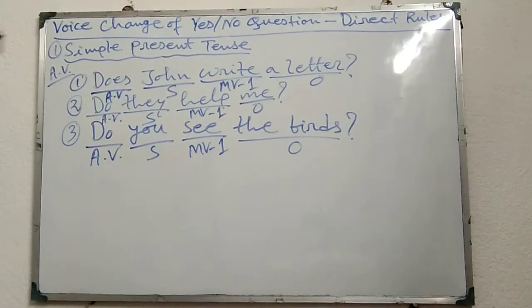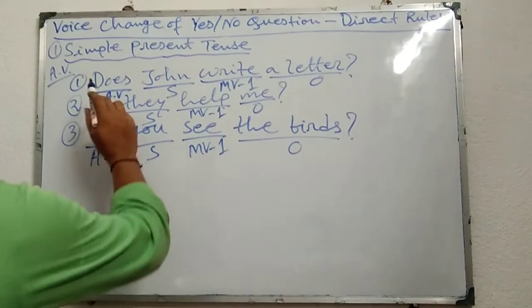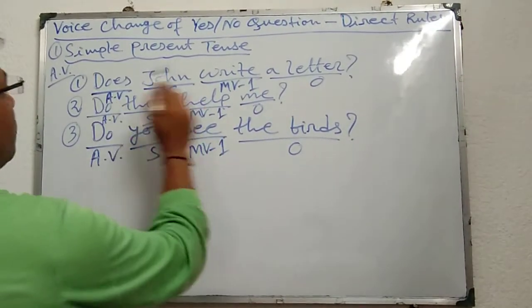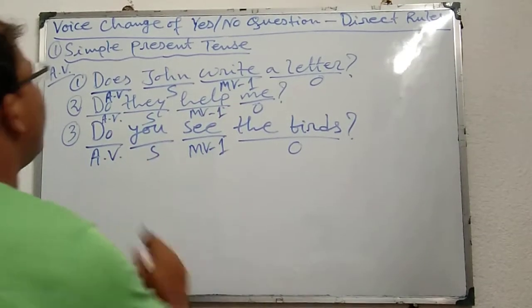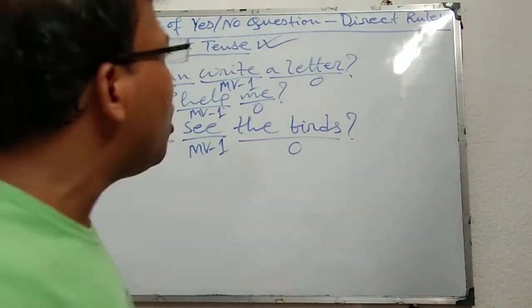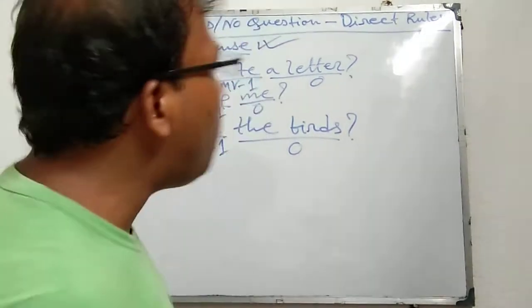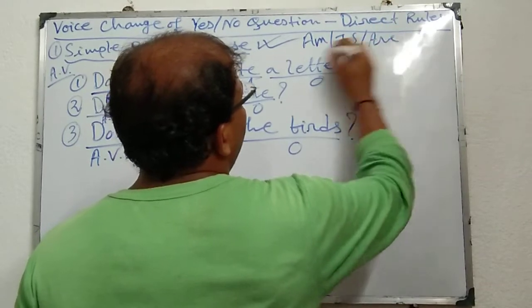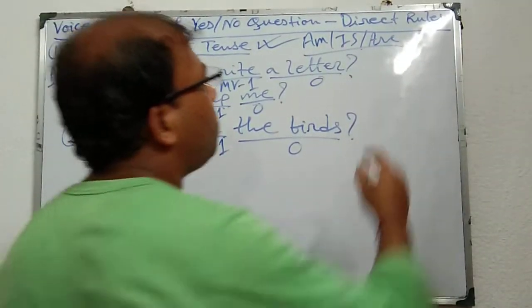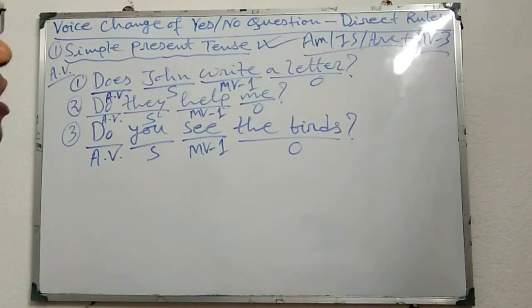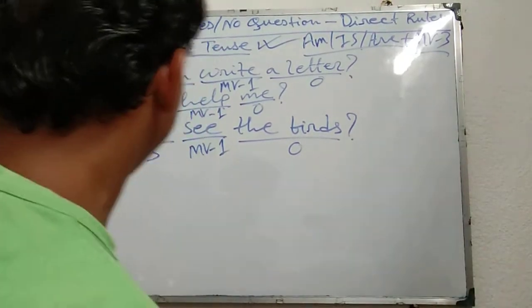Thereafter we have to identify the tense of the verbs. Does John write? Do they help? Do you see? Does write, do help, do see. That means simple present tense. All the sentences are in simple present tense. And in simple present tense, we all know that in passive voice, am, is, are, these be verbs are used, and thereafter MV3, that means main verb third form or past participle form of the main verb is used.